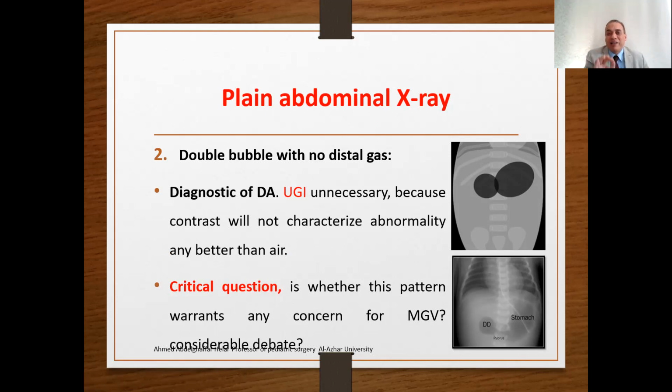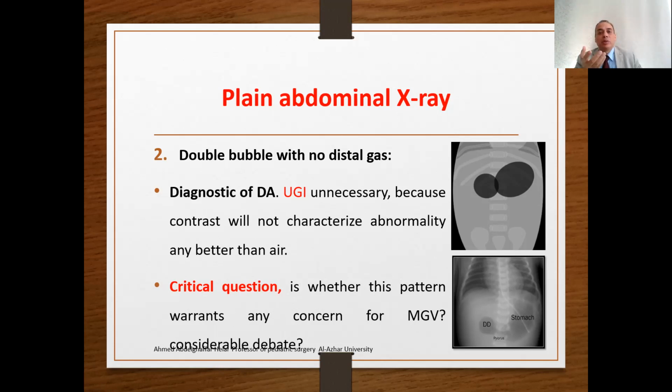However, the critical question is still present. Does this pattern warrant any concern for mid-gut volvulus? There is considerable debate about whether these babies with a plain X-ray showing a double bubble sign with no distal air still carry a risk for mid-gut volvulus.